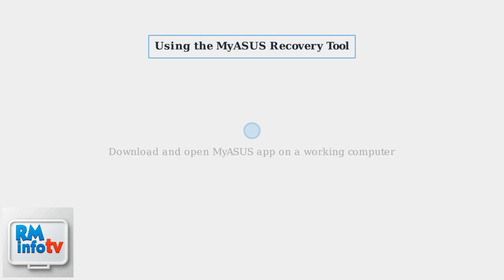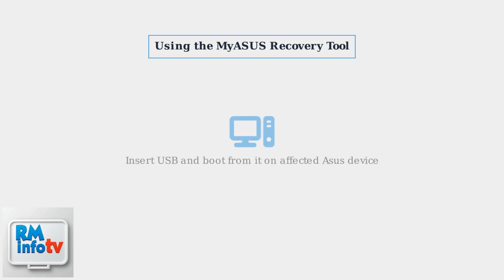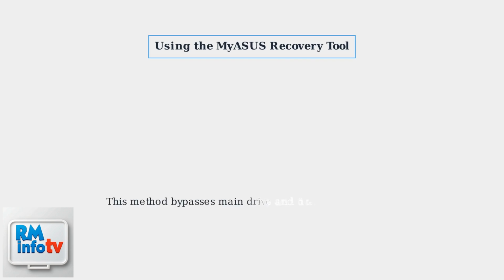Asus provides the MyAsus app with built-in recovery options. If you have access to a separate working computer, download and open the MyAsus app. Use the app to create a recovery USB drive. This creates a bootable USB with Asus recovery tools. Insert the USB drive into your affected Asus device and boot from it by changing the boot order in BIOS. Follow the on-screen prompts to attempt a system repair or factory reset. This can fix software-related boot issues. This is Asus' recommended method as it bypasses the main drive and provides reliable diagnostics.